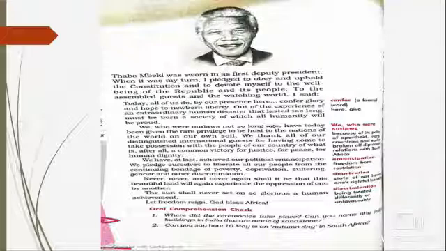Now, the next paragraph says, we have at last achieved our political emancipation. We pledge ourselves to liberate all our people from the continuing bondage of poverty, deprivation, sufferings, gender, and other discriminations. Never, never, and never shall it be that this beautiful land will again experience the oppression of one by another. The sun shall never set on so glorious a human achievement. Let freedom reign. God bless Africa.